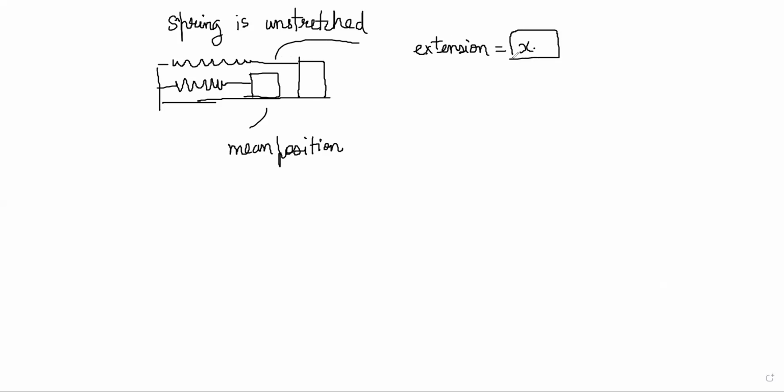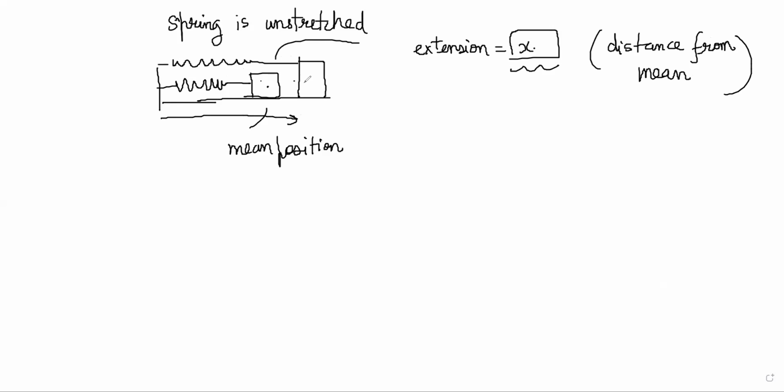Remember that this x is the distance from the mean. Basically, it is the extension, not some total distance. This is not x. What is x? x is the extension from here to here. So if that extension is x, then you know that the force by the spring is minus kx, in the negative direction. It wants to pull it back.